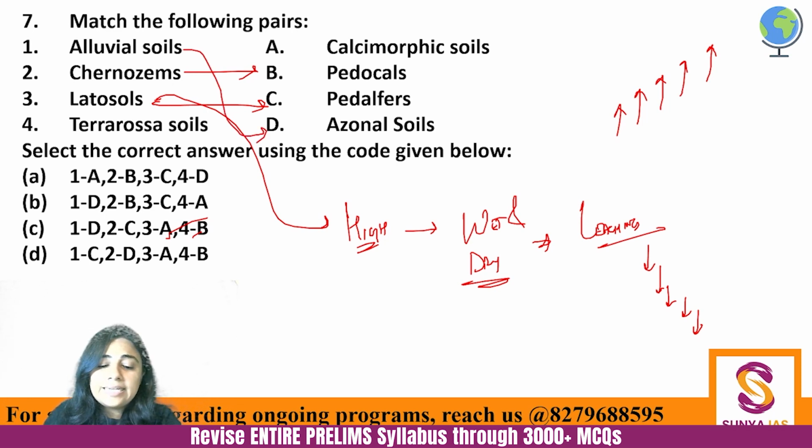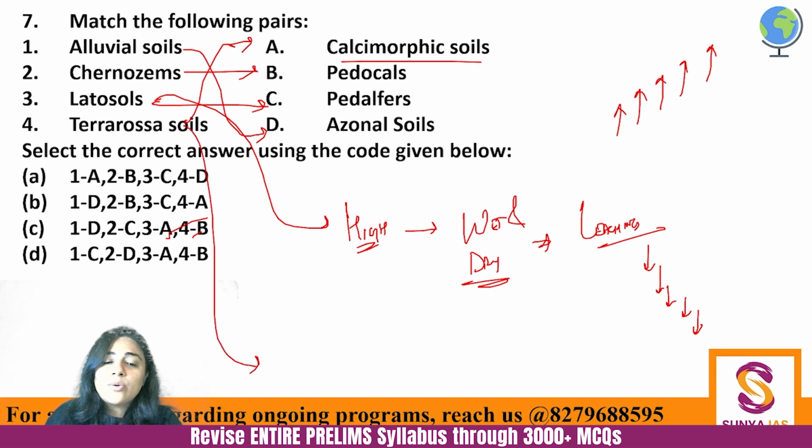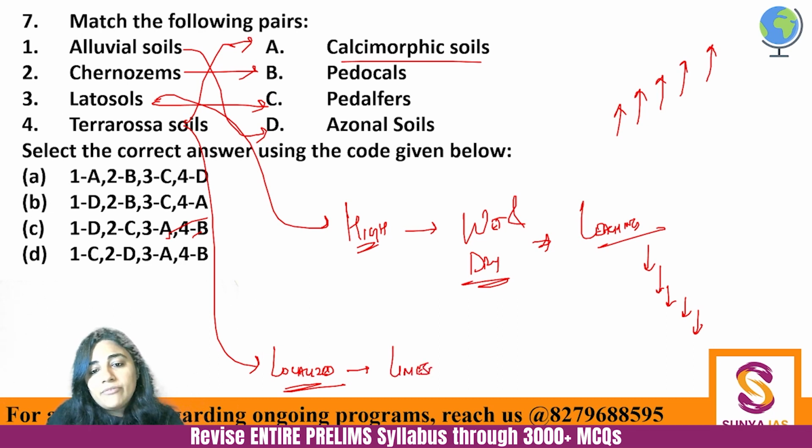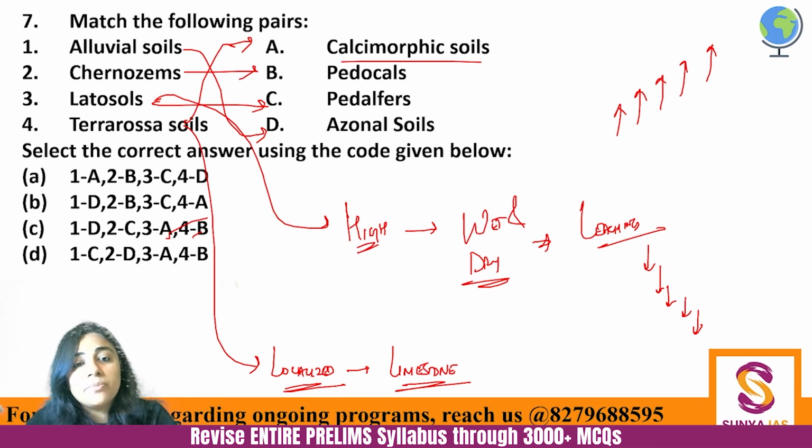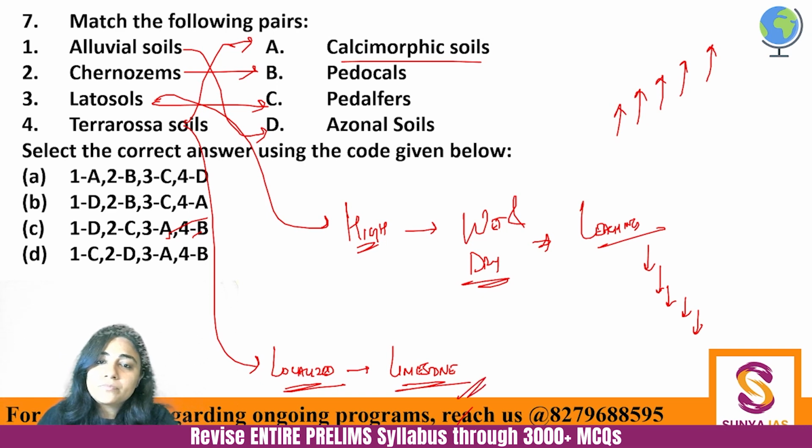Alluvial is azonal, and terra rosa. Terra rosa soil is basically calcimorphic soil. Terra rosa soil is basically localized soil होता है वो, because of limestone enrichment. And when you study about limestone, you would know that it is calcium rich. That mineral is calcium rich. Limestone. So यहाँ पे calci is calcium, तो calcimorphic soil. तो ये definitely difficult question है.